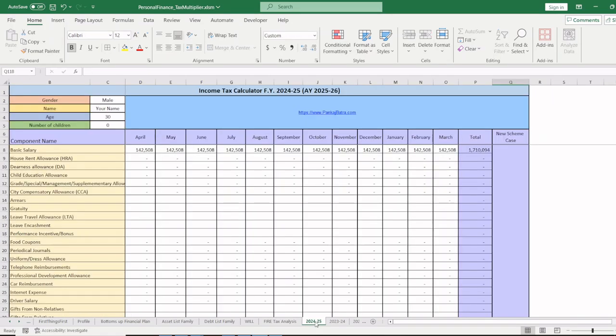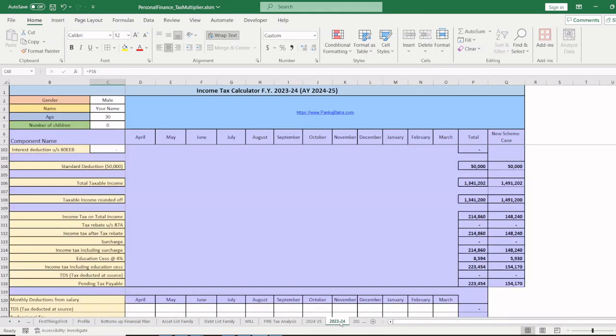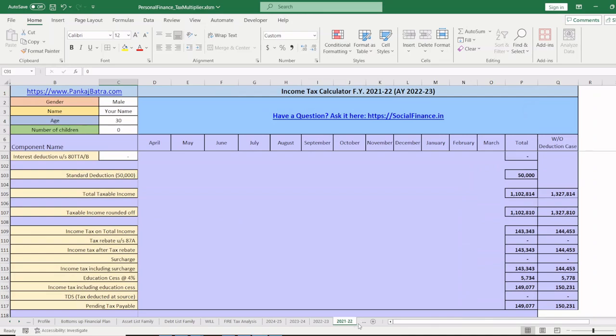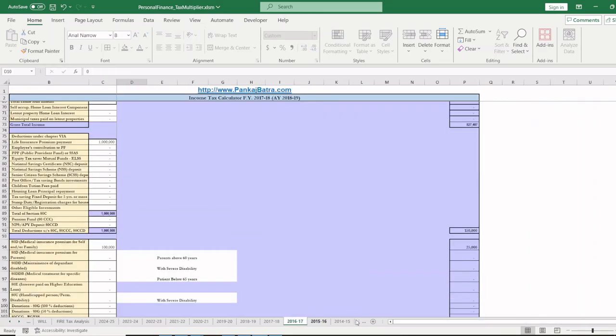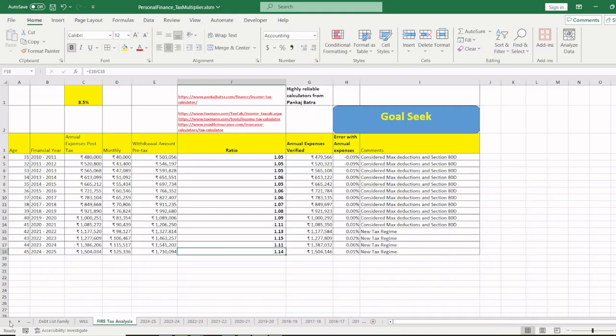I have put in these tax calculators for every year. You can see here, for every year I am putting these calculators, right? And hence I am computing such tax analysis during FIRE.